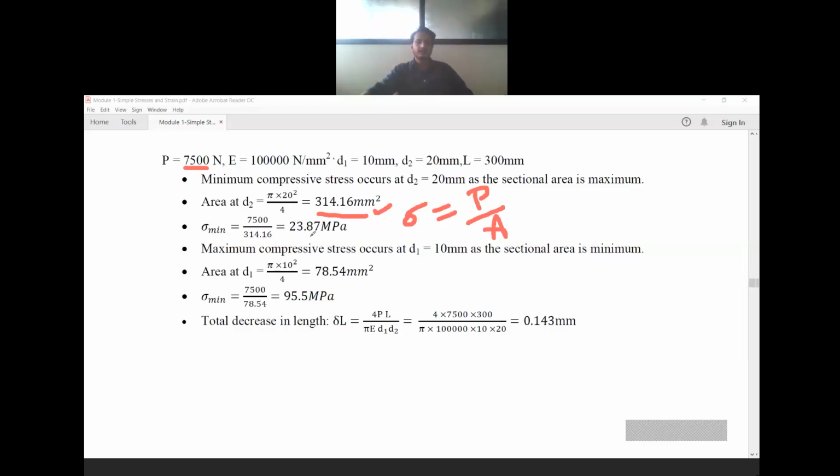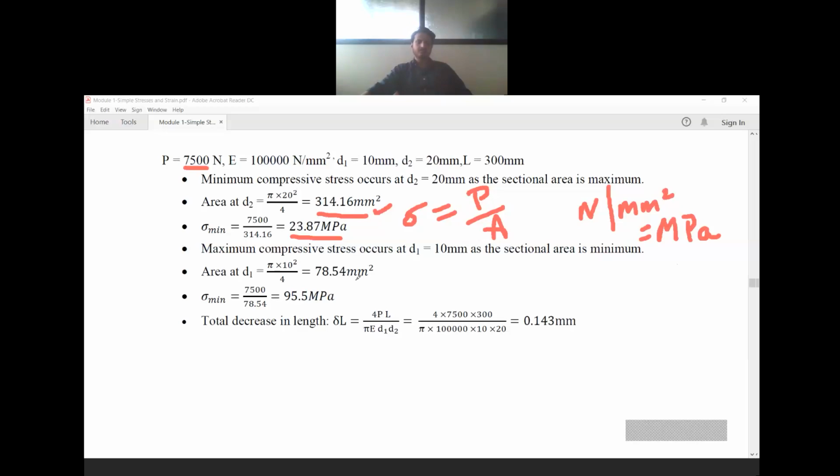Load by area, we will get 23.87 MPa. MPa is nothing but Newton per mm square. Here the problem is given in Newton per mm square, so you should know that Newton per mm square itself is megapascal.